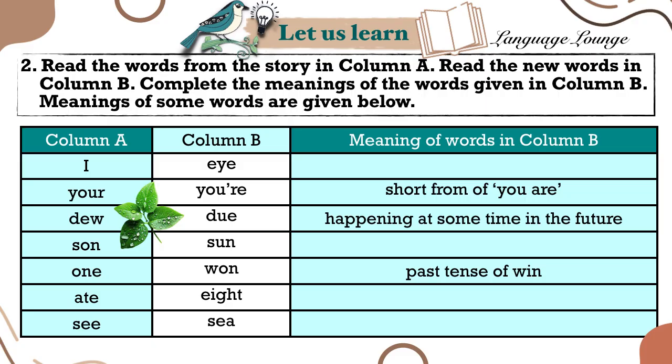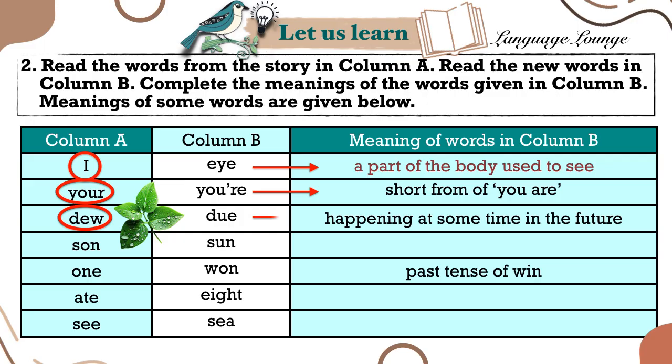I and eye. I, the word we use to talk about ourselves. Eye, a part of the body used to see. Your and you're. Your shows that something belongs to you. You're, a short form of you are. Dew and due. Dew, tiny drops of water that form on plants early in the morning. Due, something expected to happen at a certain time in the future.